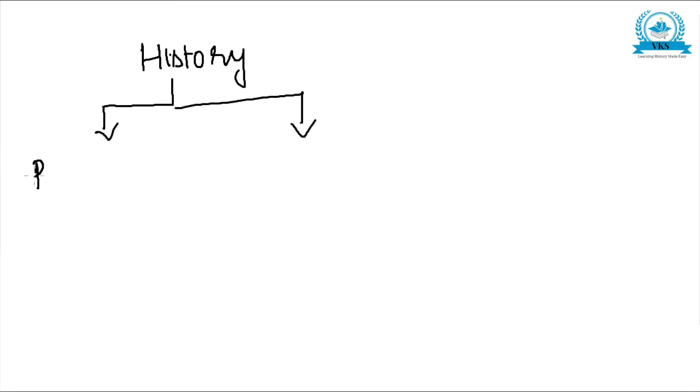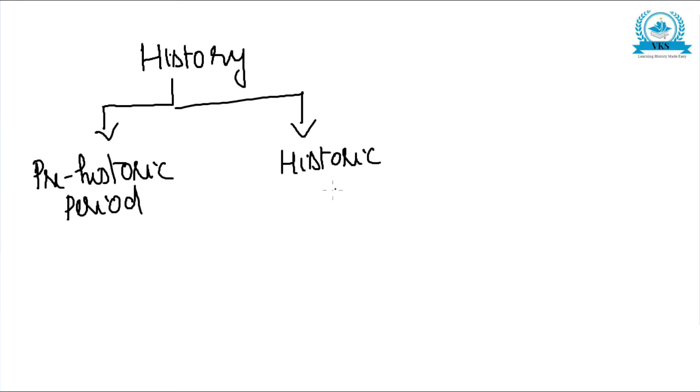Regarding sources, first we have to understand that history is classified into two different periods, the prehistoric period and the historic period, based on the sources available.